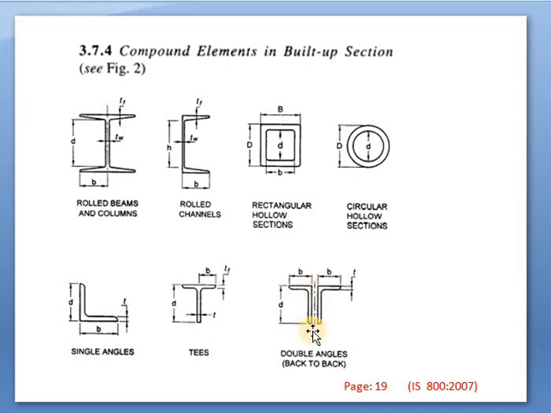So we have to connect this on the larger side because the strength will be more when we connect on the larger side. We connect the two back to back angles on the larger side because we have to increase the strength in order to take the maximum load. In order to achieve the maximum strength, we attach the two angle sections back to back on the depth side instead of the width side. Okay. So again, this has been mentioned on page number 19 of IS 800 2007.